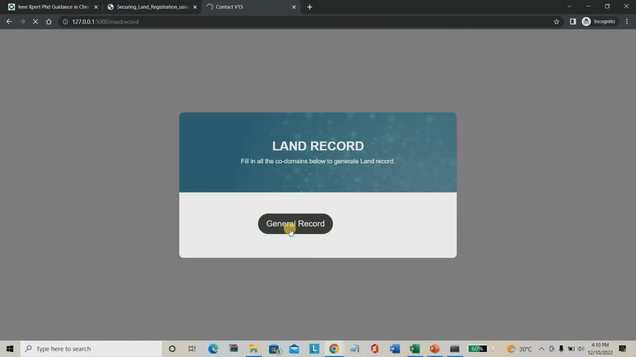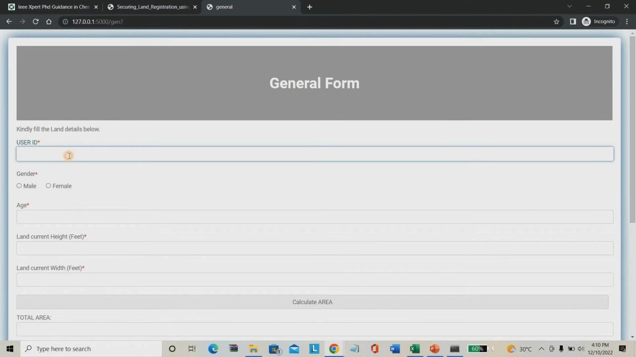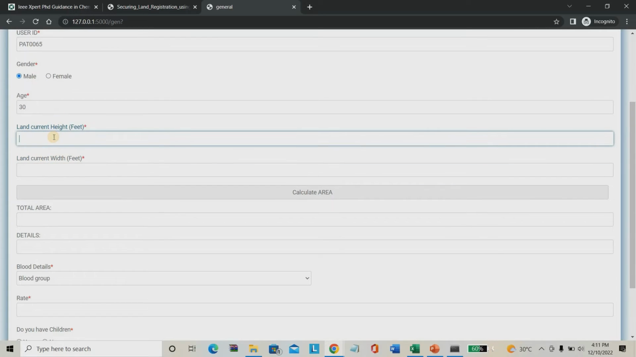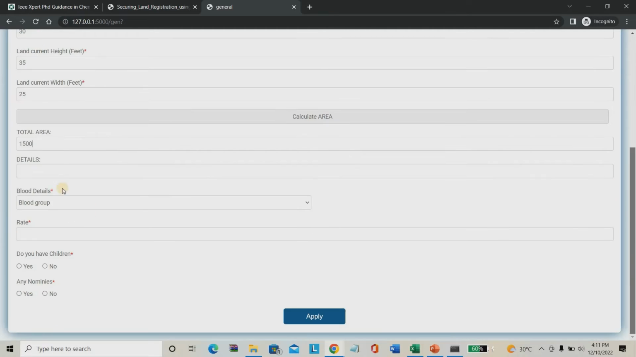To create a record, you just have to enter the general record. Here I have to fill in the land registration details. For the person whom you are going to register the land, that person ID is PAT0065. That person's name, he was male, his age was 30. His land details: land current height was overall 35 feet, the overall width of the land I am giving as 25 feet. The total area was 1500 square feet. I am giving 1500 square feet.